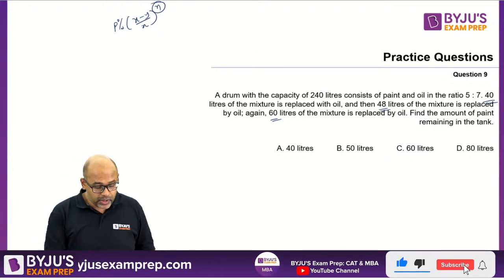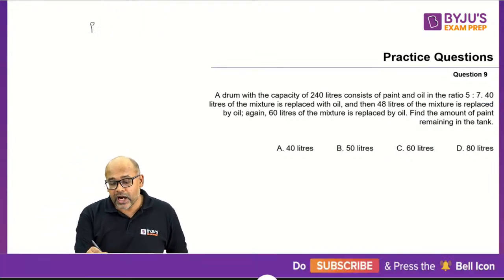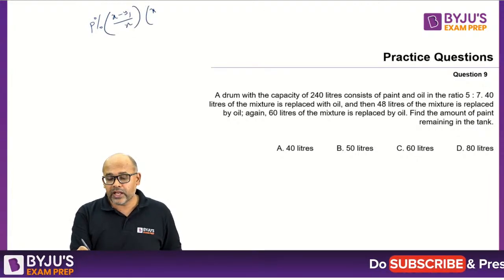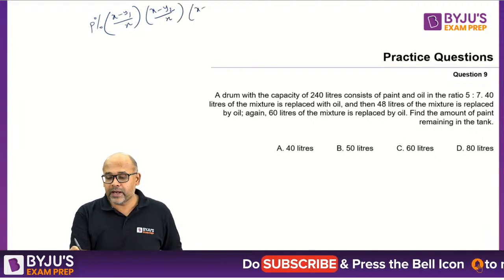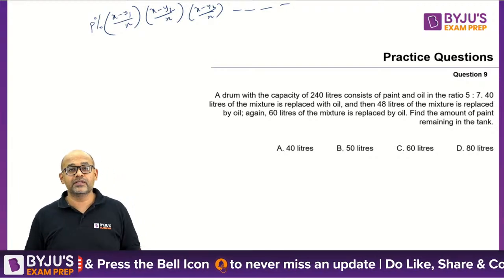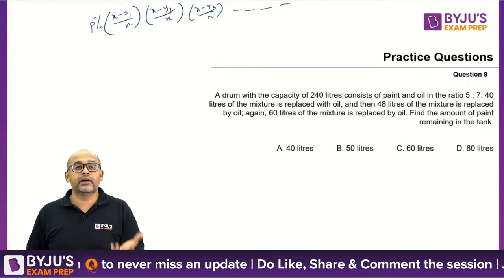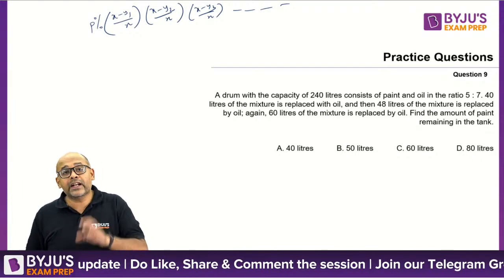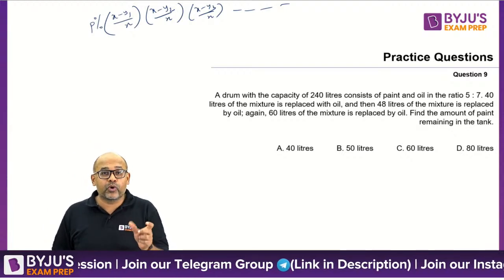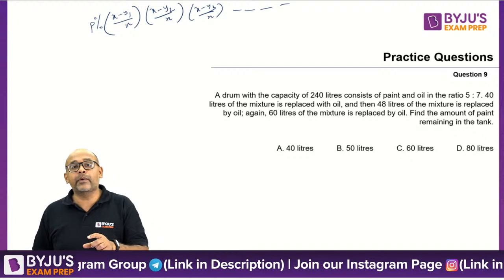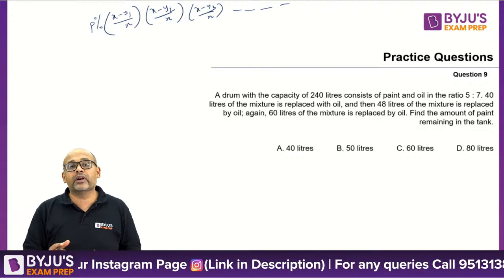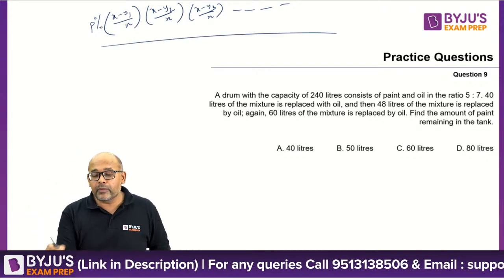So then what do you do? It's quite simple in this kind of question. You start with p% and you can expand the formula as (x minus y1 by x) into (x minus y2 by x) into (x minus y3 by x) and so on. So when you have multiple iterations where taking out and replacing is the same, but every time the quantity changes. Once you took out 10 liters and poured back 10 liters, going out and coming in matched. But next time it is not 10. You're taking out 15 and putting back 15. Then you're taking out 20 and putting back 20. Whenever this happens, you can use a formula like this.